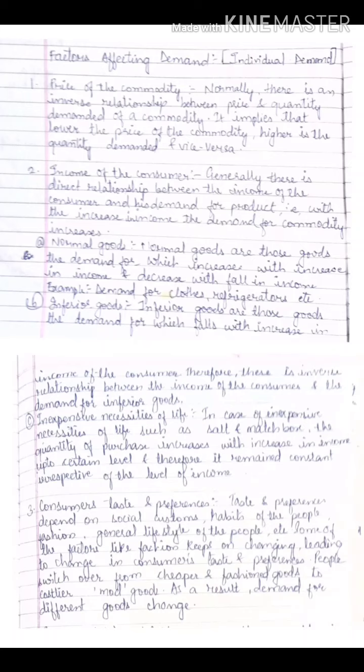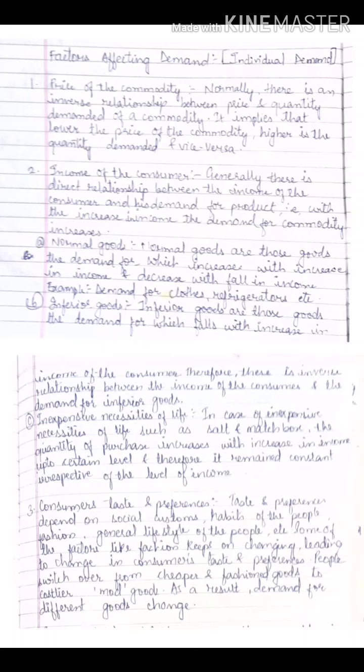Now first is normal goods. Now in case of normal goods, what happened? Normal goods means which goods? Clothes, refrigerators, simple, right? So what happened? If your income increases, no doubt your demand will also increase, in case of normal goods.